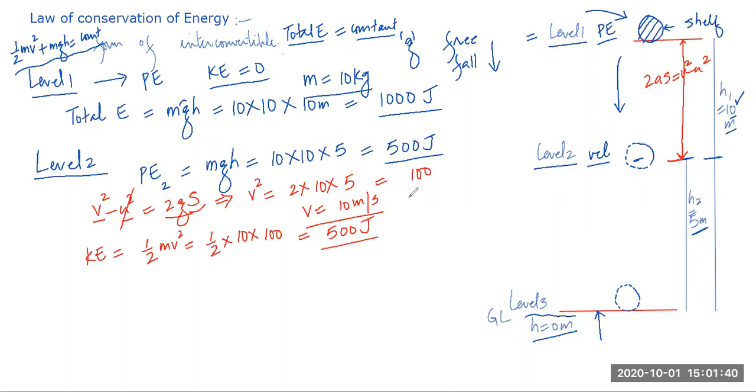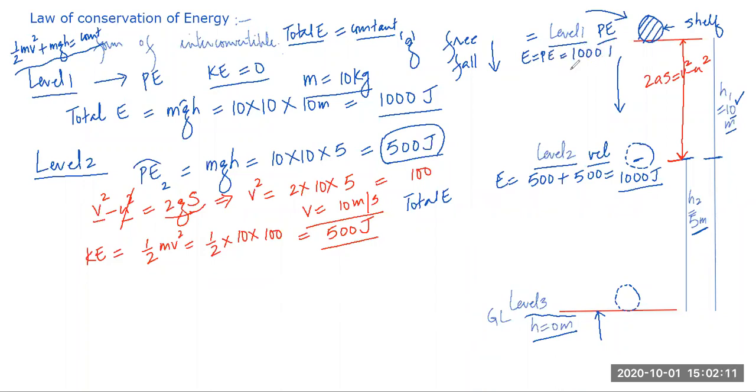Now see, students, a very interesting thing comes. What is the total energy at level 2? Potential energy is how much? 500 joule. And what is the kinetic energy? We have calculated, 500 joule. That is total 1000 joule. Here, what was total energy E? Here total energy was only potential energy, and that we have already calculated as 1000 joule.